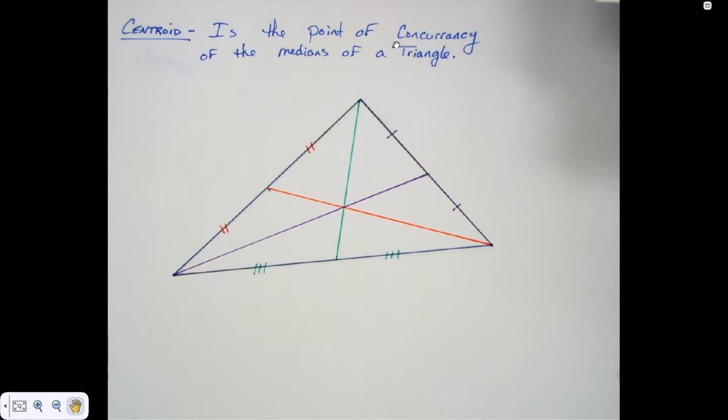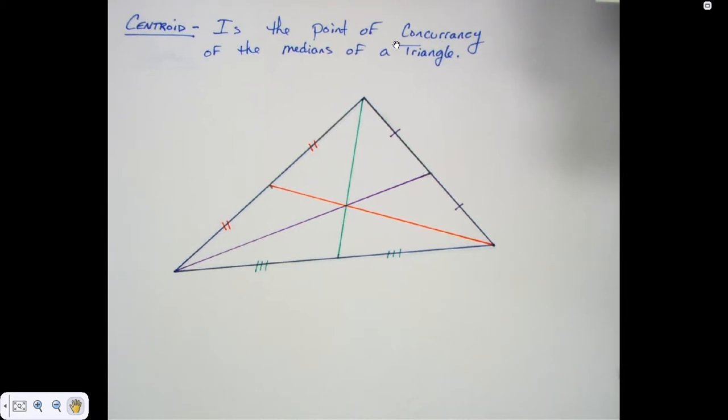Now something very interesting happens, and I teach this a little different than the book does. The book uses fractions, okay? And yes, we need to understand that, but I think this is the easiest way to understand this. There is a special relationship between the parts the centroid makes. And what do I mean by that?